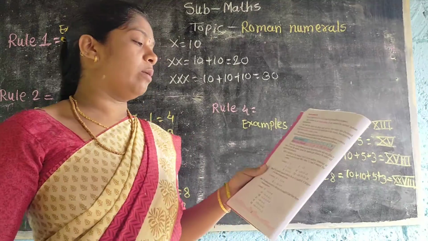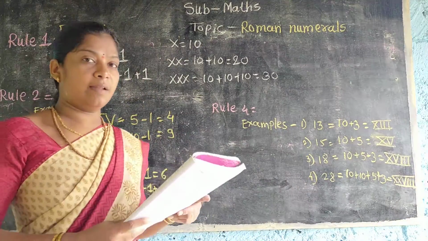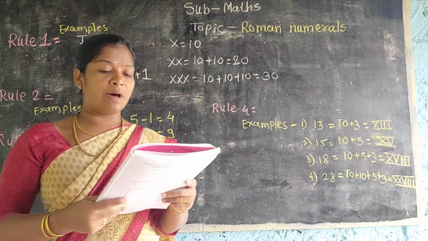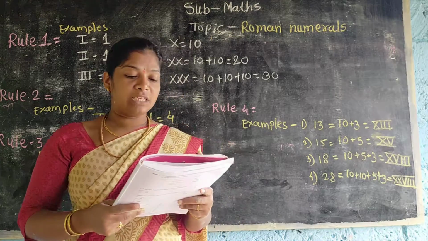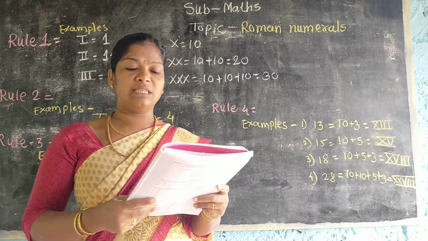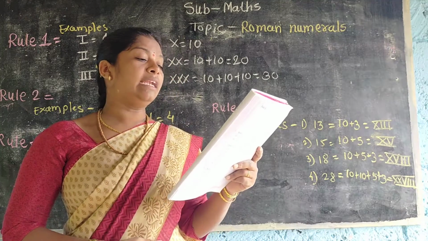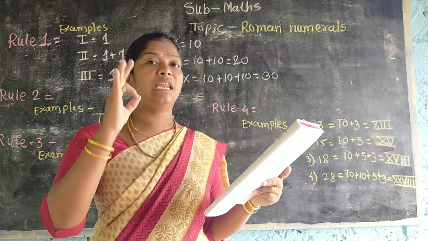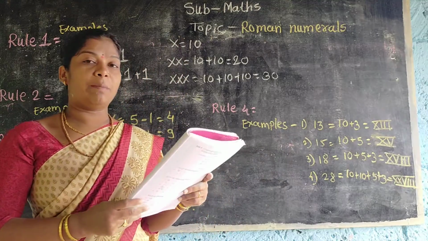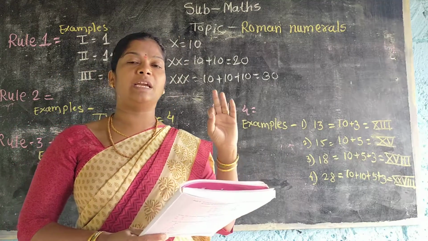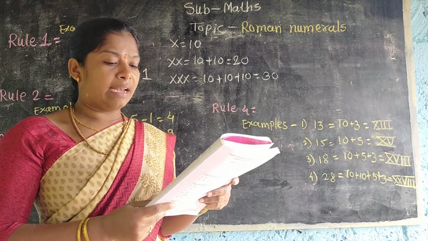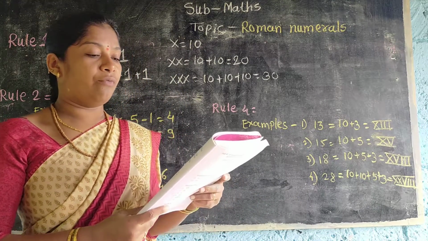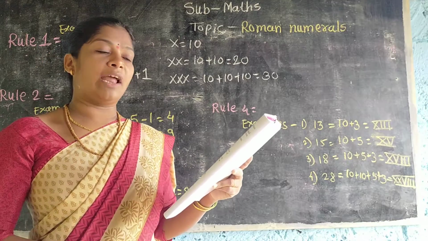For example, what is rule number 1? First I read here, listen. Repetition of numerals I and X means addition. However, it cannot be repeated more than 3 times. Which numerals cannot be repeated? V, L and D cannot be repeated.